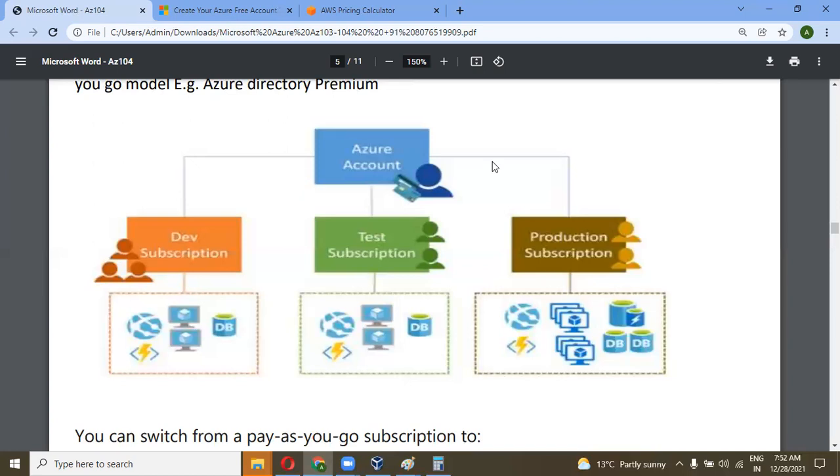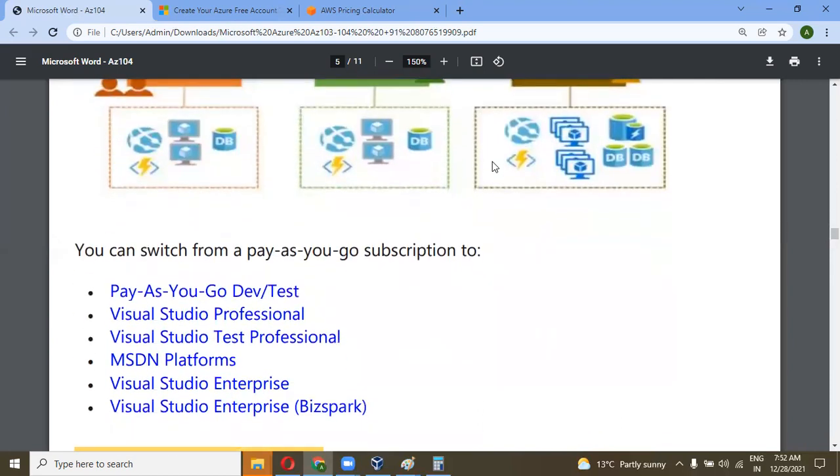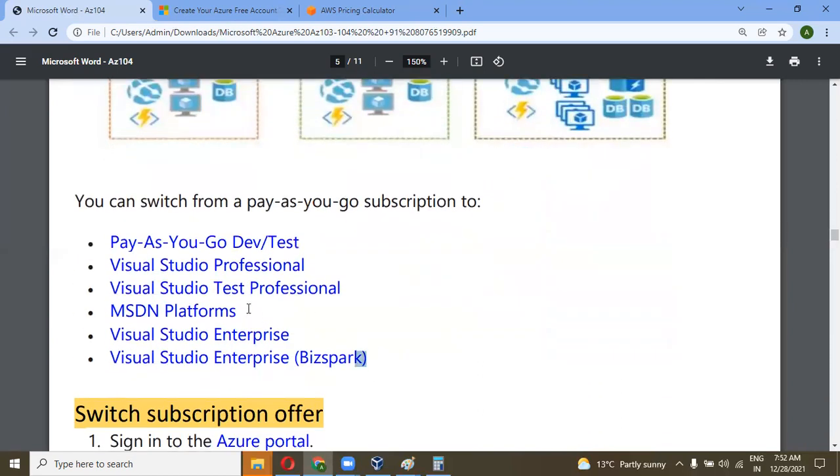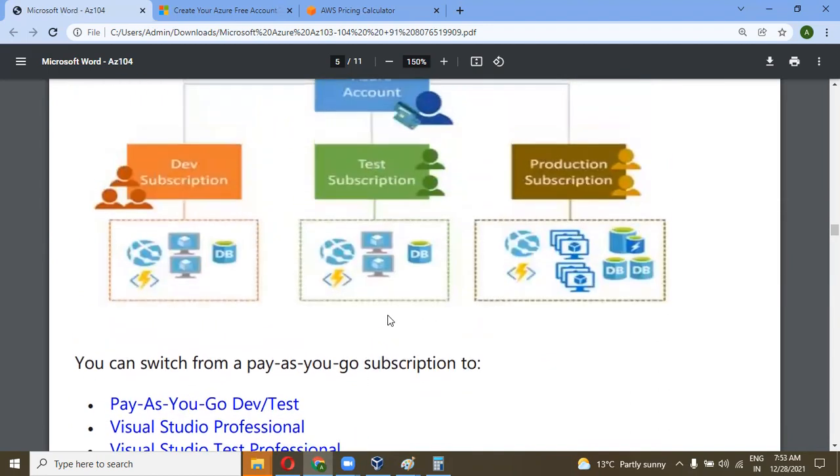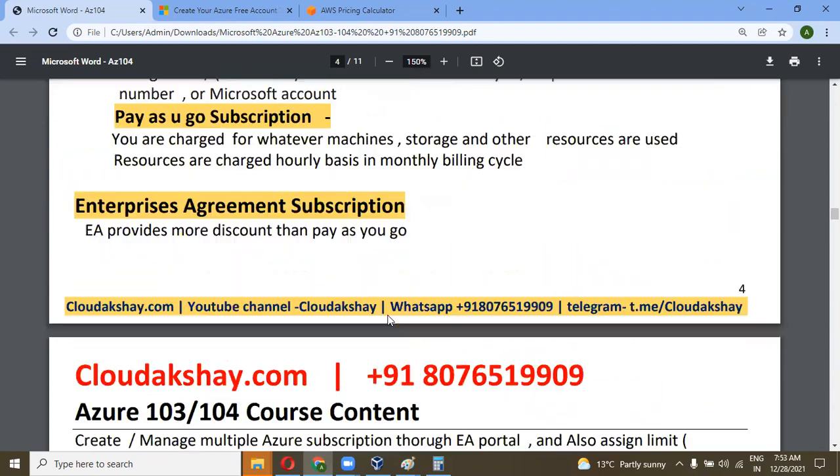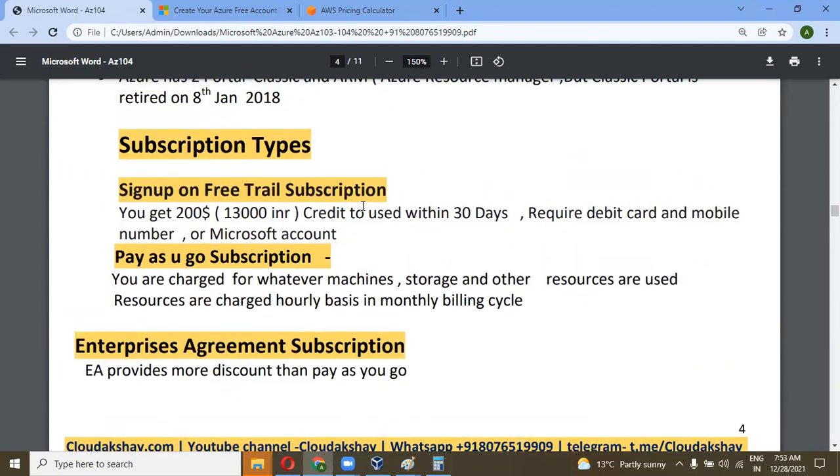Also, there are more subscription types you can see on the site, like Visual Studio Professional, Visual Studio Test Professional, and MSDN. Mainly we need to focus on the EA, pay as you go, or the free trial.